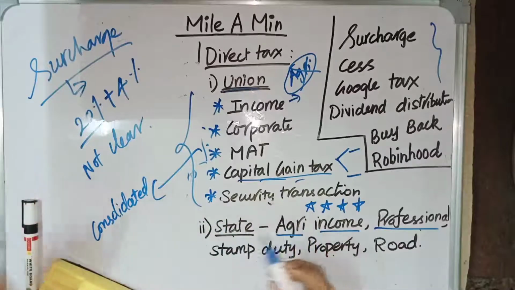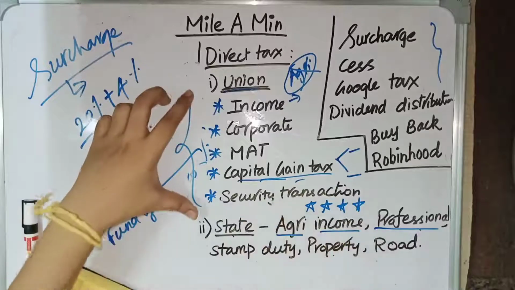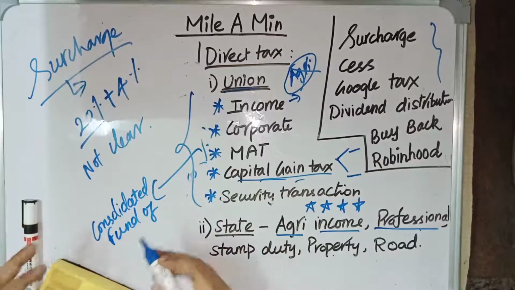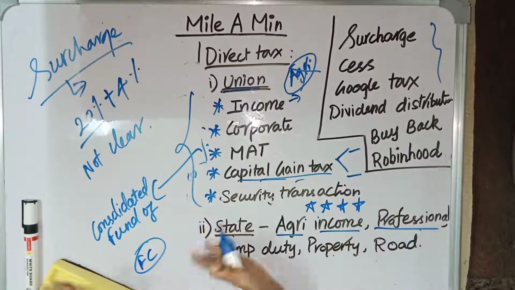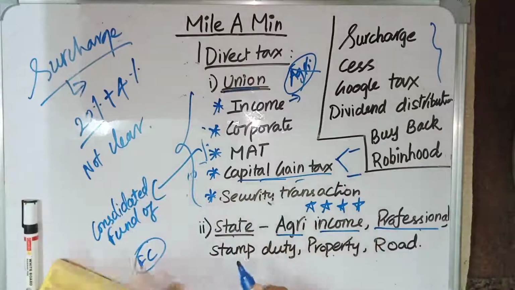In the Fiscal Policy Part 1 video, we talked about the Consolidated Fund of India. The money we collect from taxes will go to the Consolidated Fund of India, and from this fund, the Finance Commission, a body we will discuss later, will recommend how the fund can be distributed between the states and the Centre.